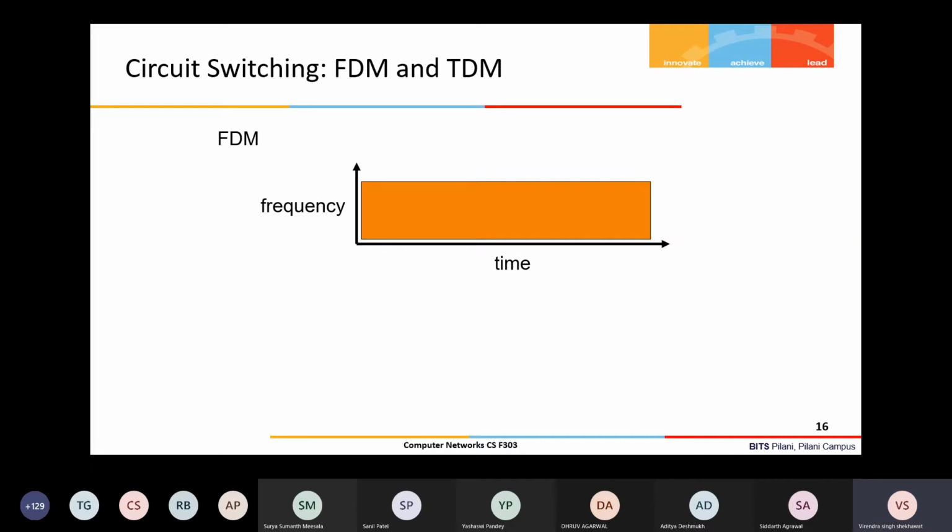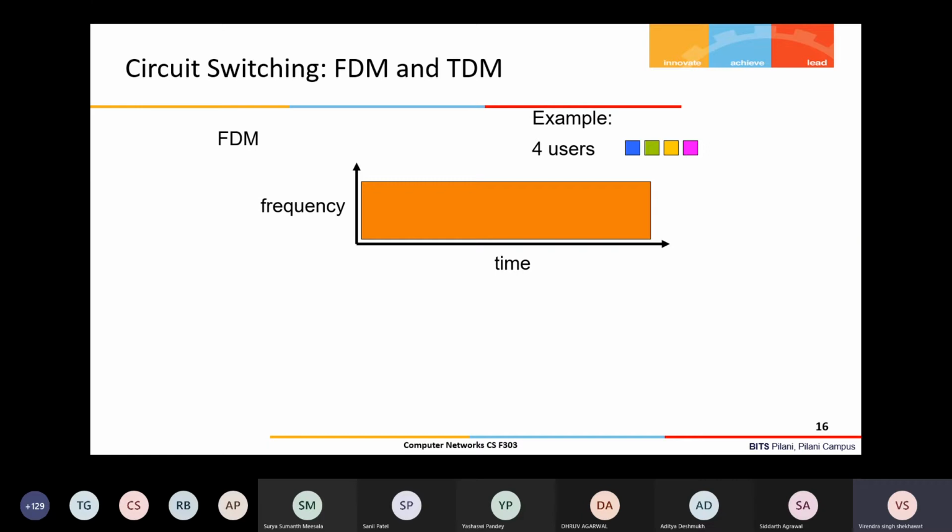You might have heard about the government auctioning these communication bands to the vendors, so that they can use them for their communication services, right? So 3G, 4G, and all these things. So they sell that bandwidth basically, right?